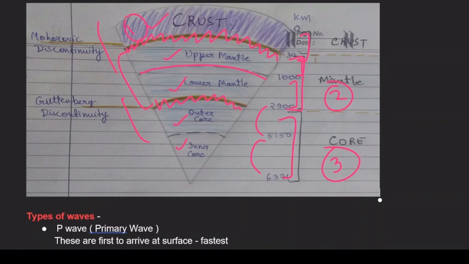Before going into the quality, we must know that in the upper mantle, you have a certain layer at 400 kilometers, which is called the asthenosphere. This asthenosphere is nothing but the molten magma.